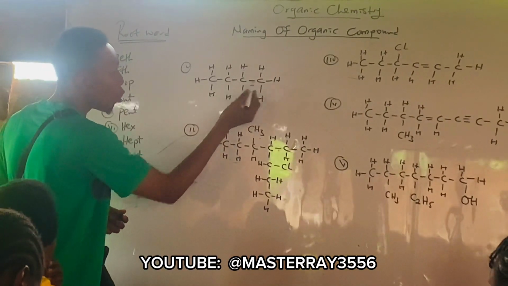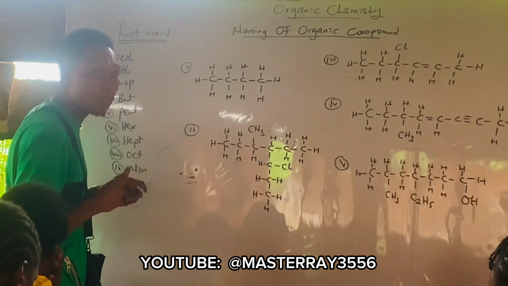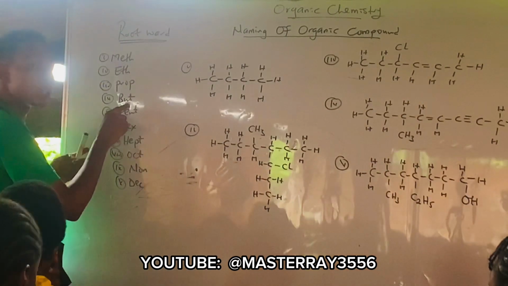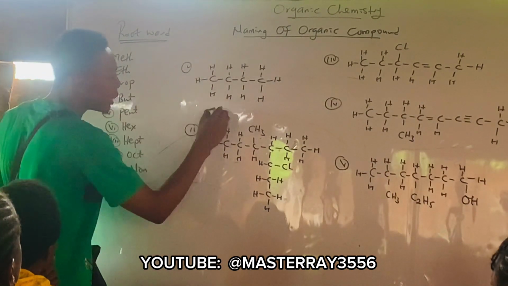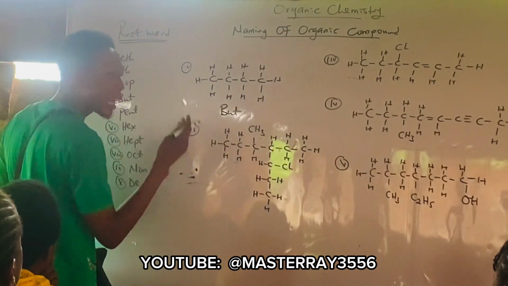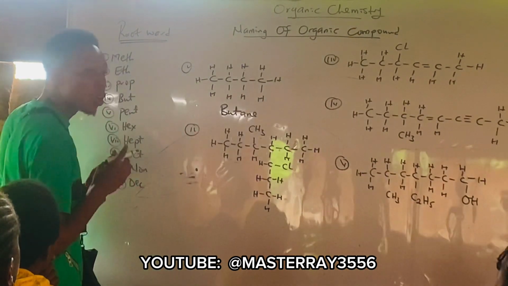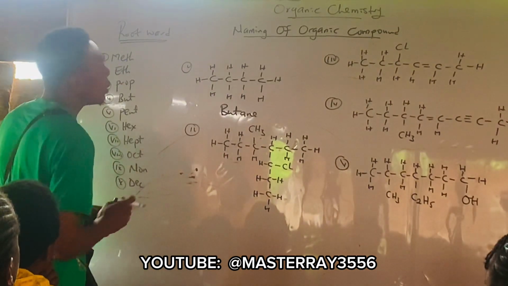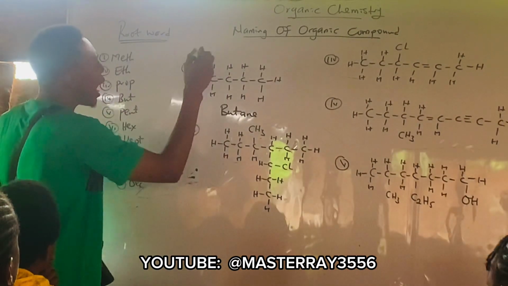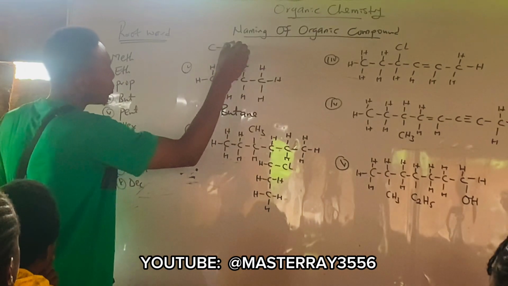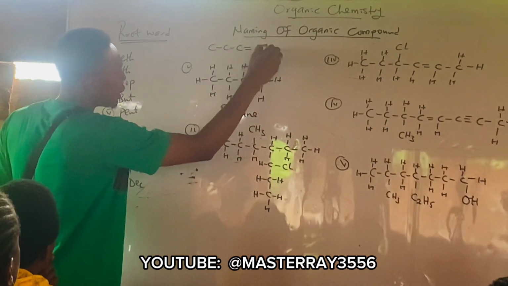Now, just like this first one, if you count the numbers of carbon, we have 1, 2, 3, 4. Is it not 4? Yes. So if it's 4, it's known as what? But. That means the name of this is but. Since it's an alkane member, it becomes what?